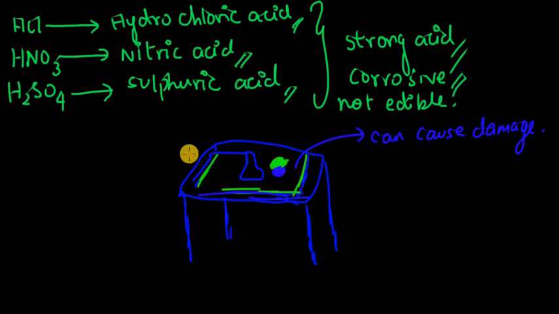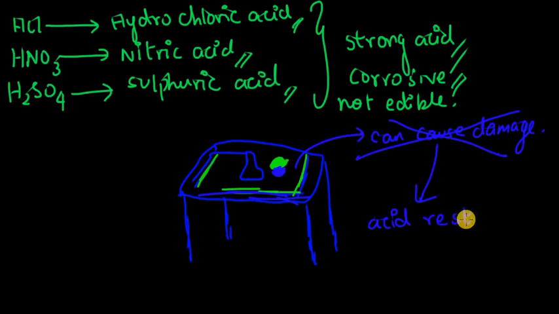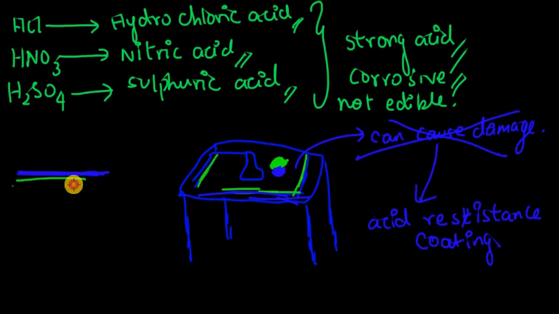To avoid that, chemistry tabletops have an acid resistant coating. Let's say this is the coating and we have the wood here.